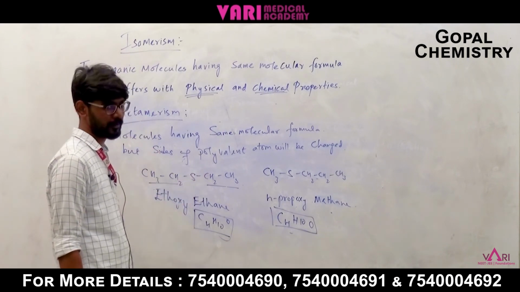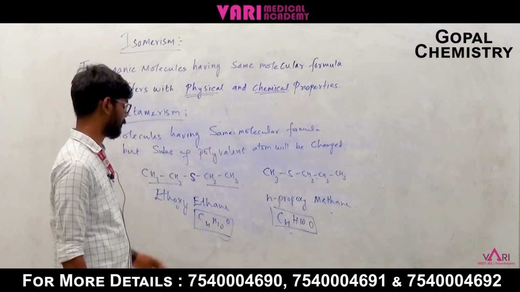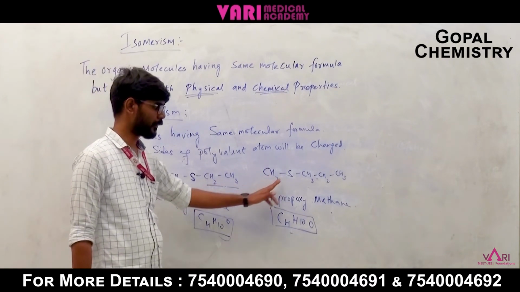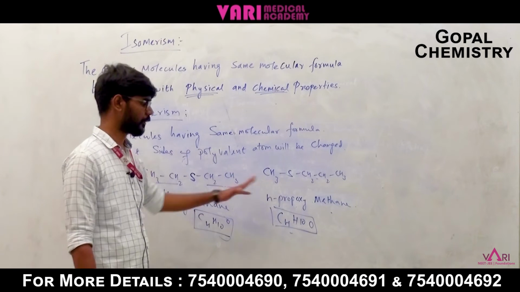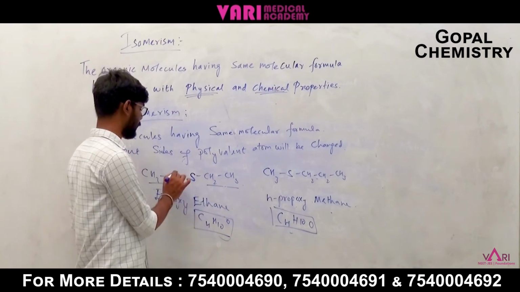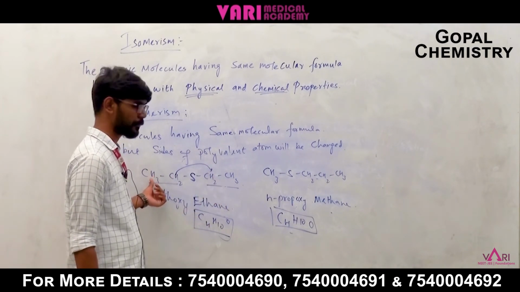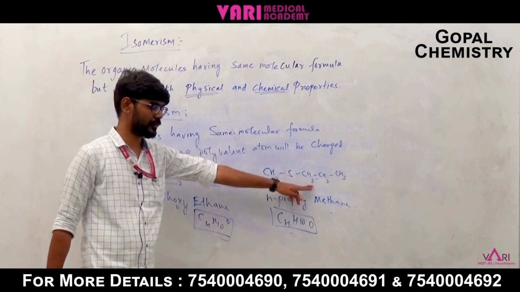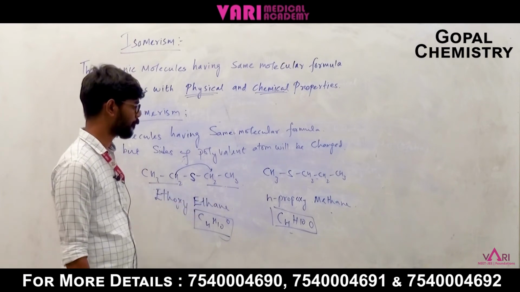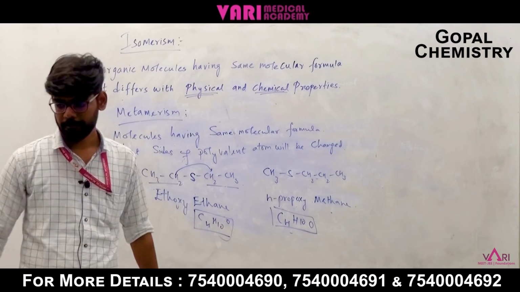Meta means in between. So the sides of the polyvalent atom will differ. One is ethyl and here also ethyl, but here one is methyl and the other is propyl. So same molecular formula but different sides. Here we can say a methyl group has been rearranged to this side, so one carbon is reduced here and one carbon is increased there. Three carbons here, one carbon there. So the sides differ. This isomerism is metamerism.